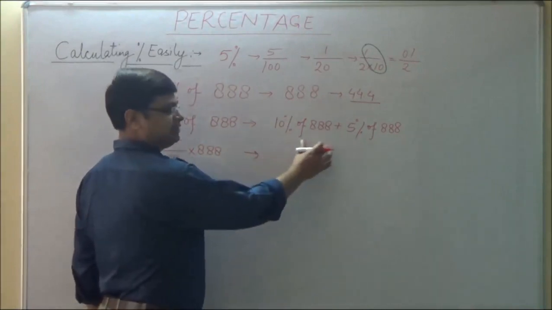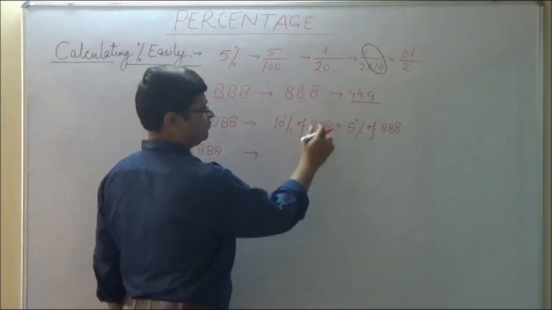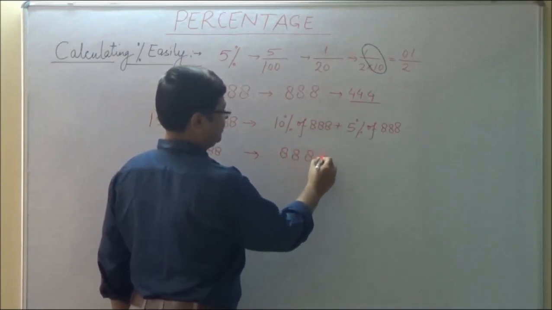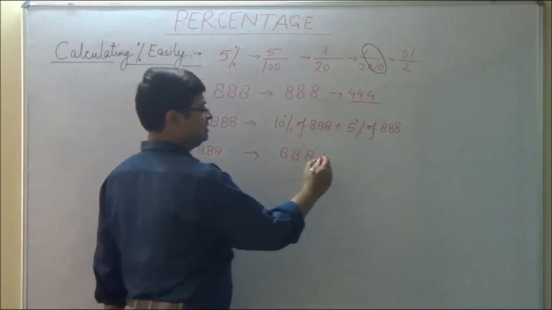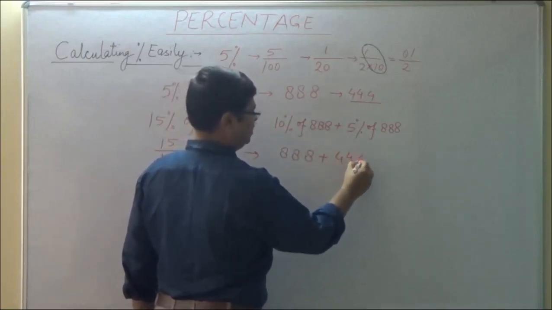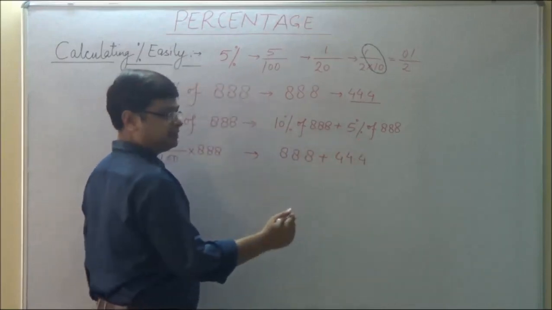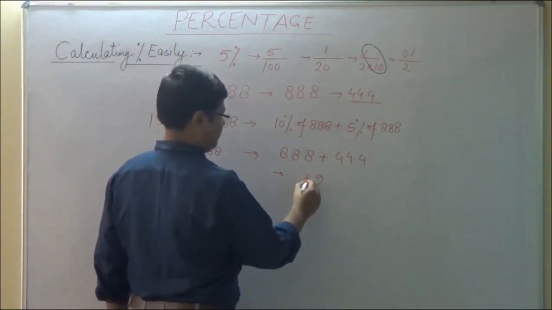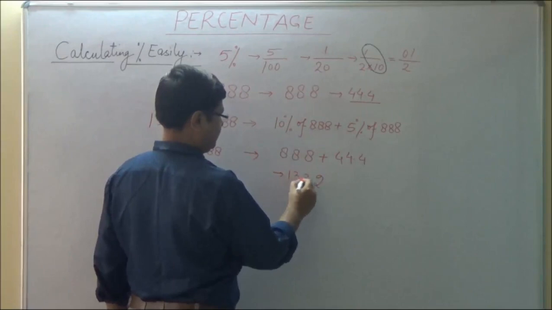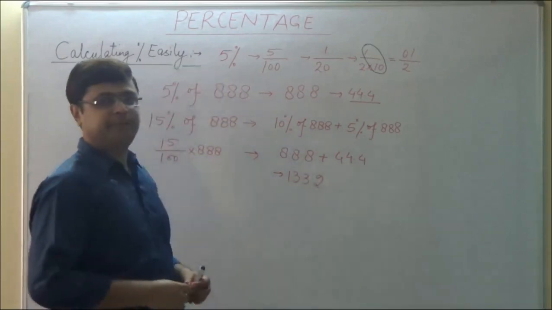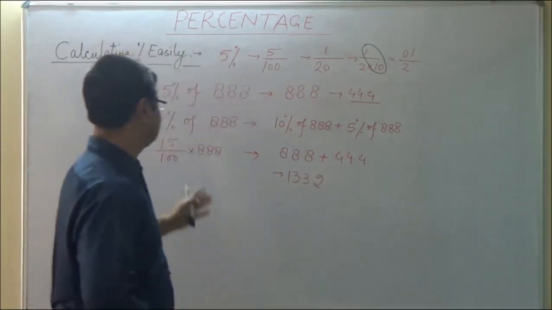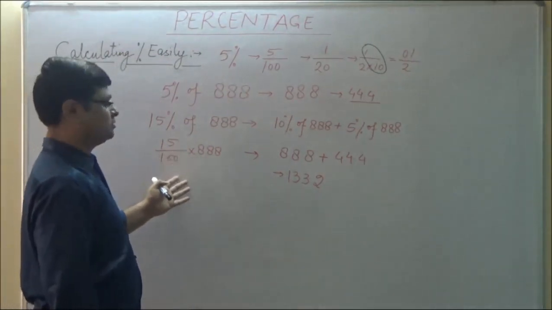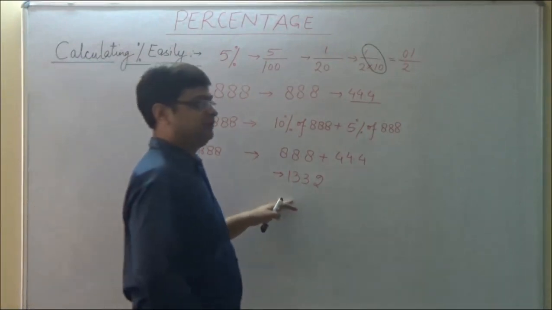We know 10% we can calculate by just moving the decimal one place left. 10% is 88.8 and 5% is half of 10%, that is 44.4. Now simply add these two, you will get 133.2 as 15% of the number 888. You can find out from here also, but this method is effective.